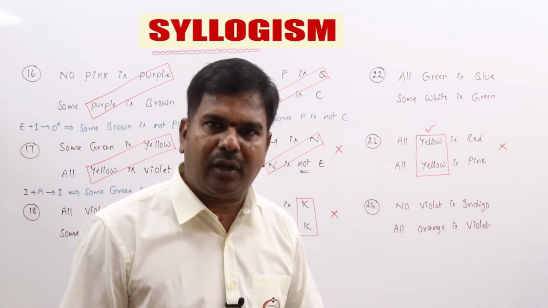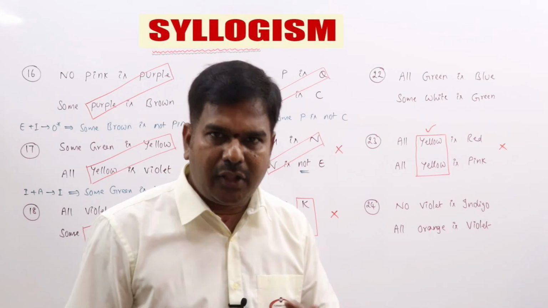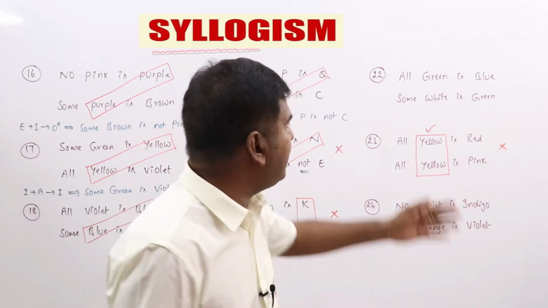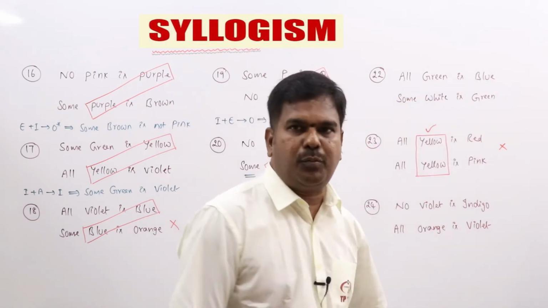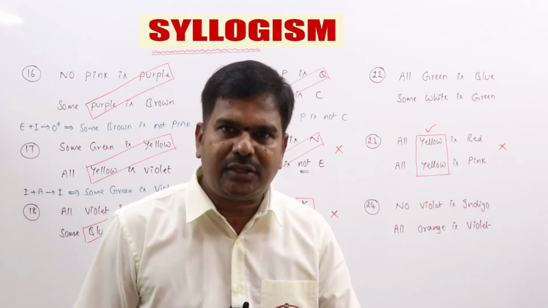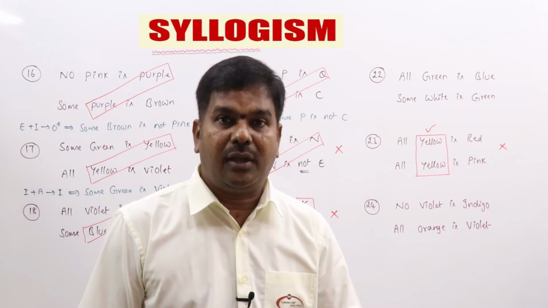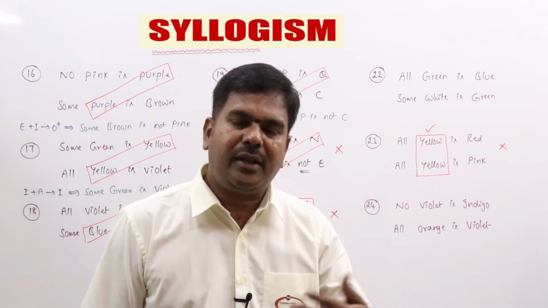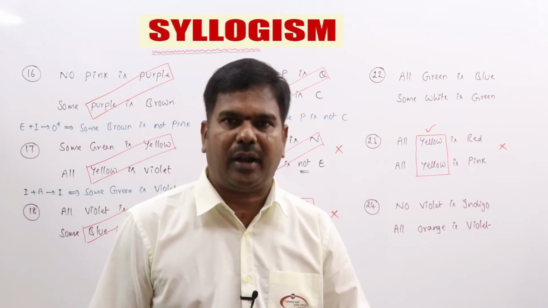Do you have a rule for I plus A? What is I plus A? What is the answer you are going to get? Some white is blue. That means, can we do interchange? Yes, you can make interchange. Not subject and predicate, but two statements: any statement you can interchange and make proper alignment.